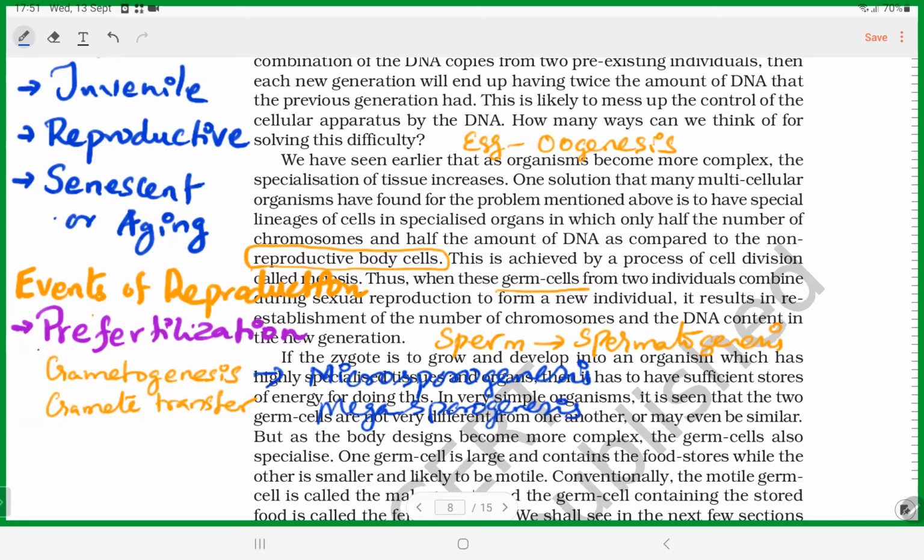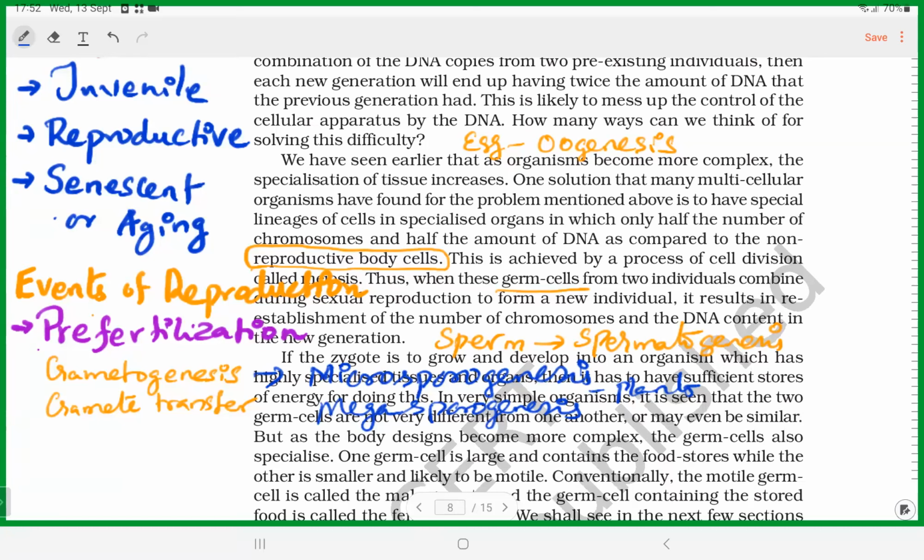Microsporogenesis and megasporogenesis are the gametogenesis process in plants. Microspores are male gametes, megaspores are female gametes. Can you understand what is gametogenesis? Only you people are there, so please respond. Yes, sir. Kaushik and Hari. Okay, fine. So gametogenesis process: microsporogenesis and megasporogenesis in plants; spermatogenesis and oogenesis in humans and other animals.